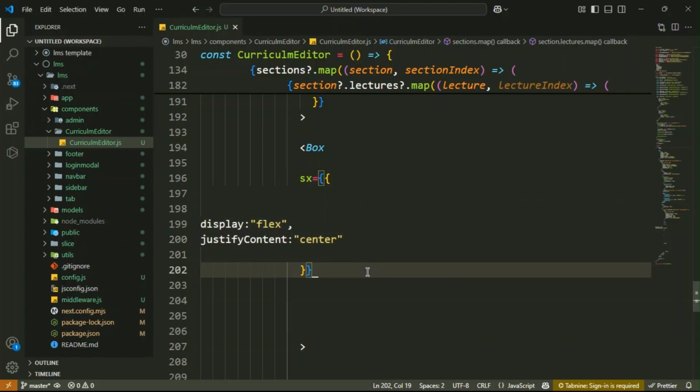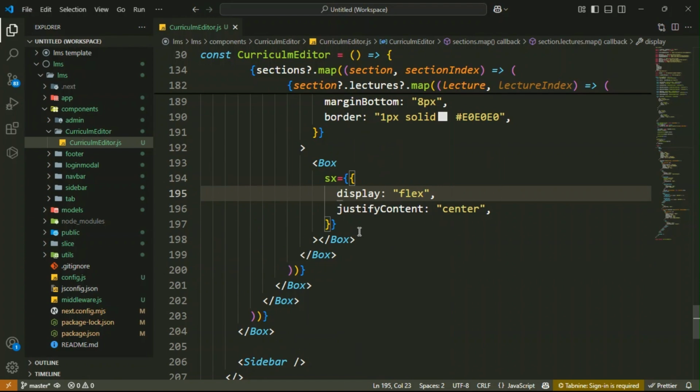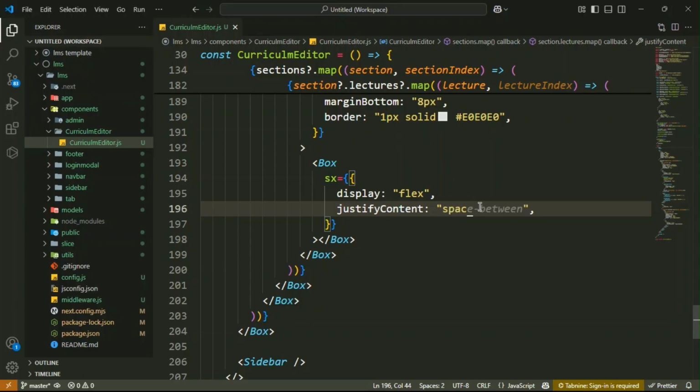Got it? So let's format your document, justify content space between, guys. Got it? So this is your box component.